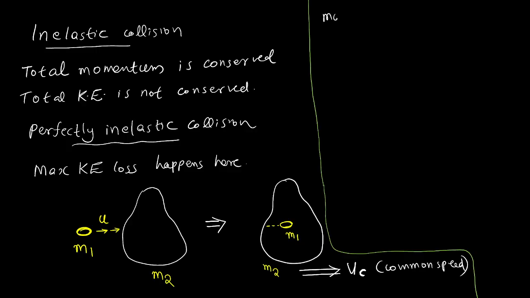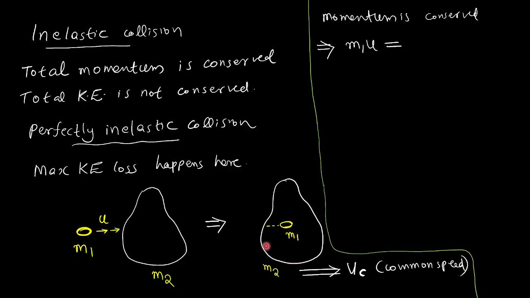From that principle, initial momentum will be m1 into u. m2 is stationary initially, so m2 does not have any momentum. So m1u is the initial momentum.